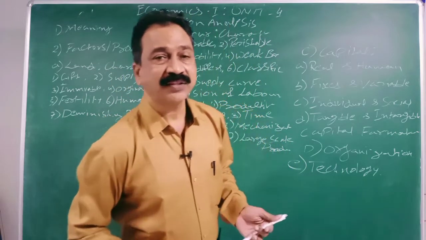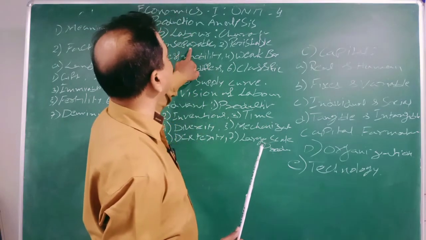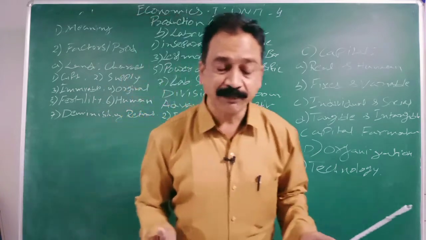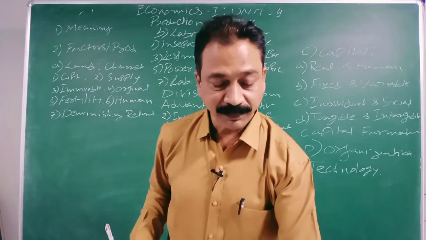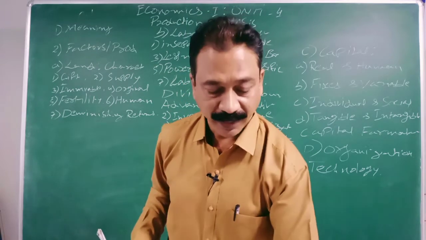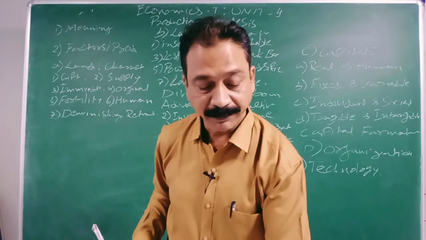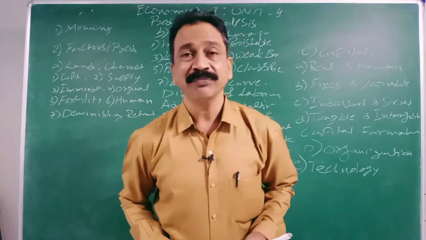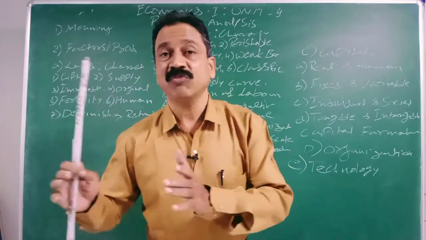Now we will see the next steps, like labor characteristics: inseparable. See, land can be separated from the landlord, and capital can be separated from the capital owner. But labor cannot be separated from the laborer. Laborer means the worker.